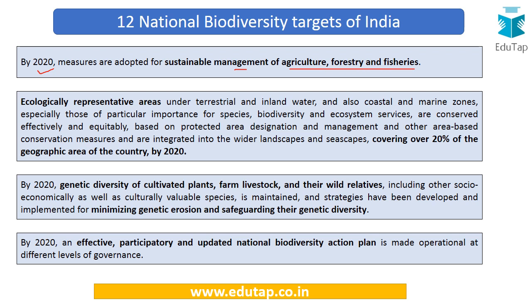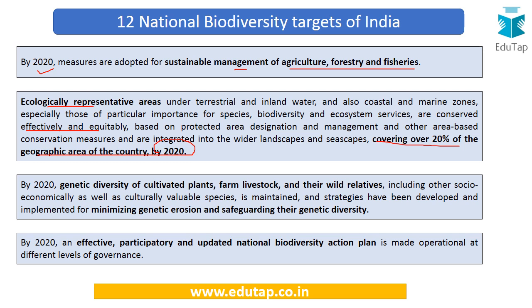Further, ecologically representative areas under terrestrial and inland waters, including coastal and marine zones, especially those of particular importance for species, biodiversity and ecosystem, should be conserved effectively and equitably based on the protected area designation. Like if they are designated as a protected area, they should be conserved effectively, and other area based conservation efforts are integrated into the wider landscapes and seascapes, and they should cover over 20% of the geographical area of the country by 2020.